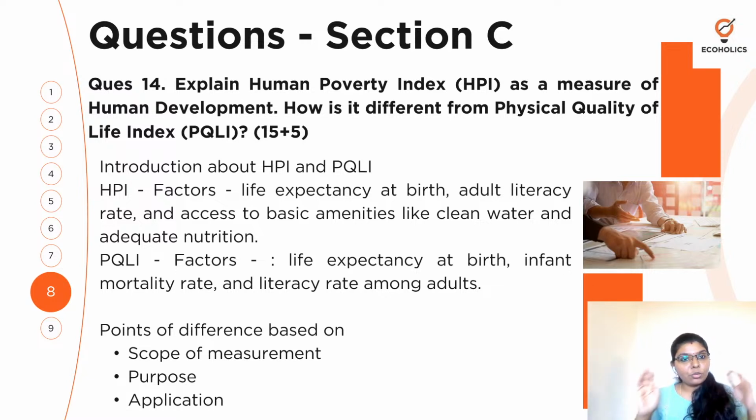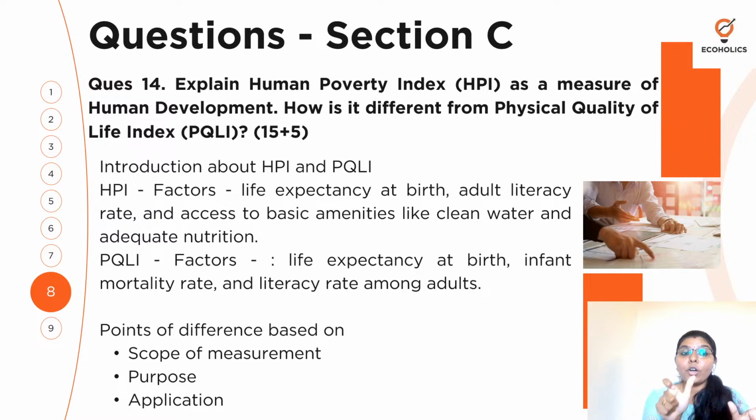You explain right from the beginning, giving a proper introduction and also highlighting the differences, but you're not going on and on. You're trying to be short, ensuring it is worth the 20 marks, within the prescribed word limit and time limit.